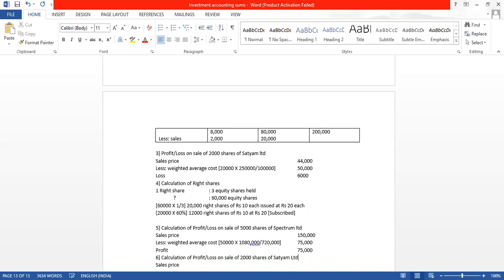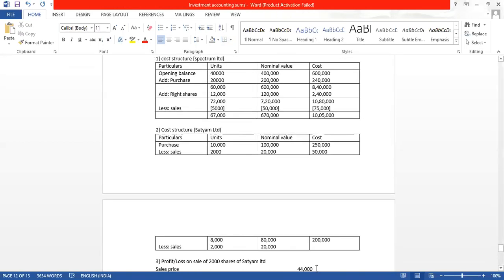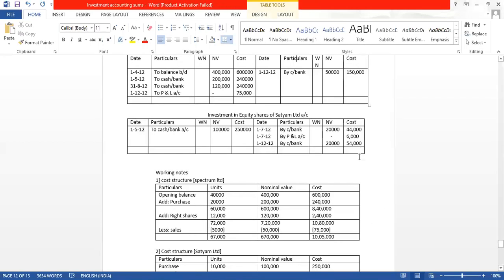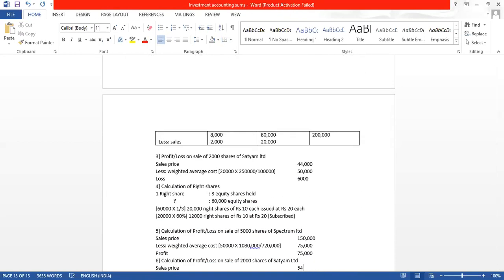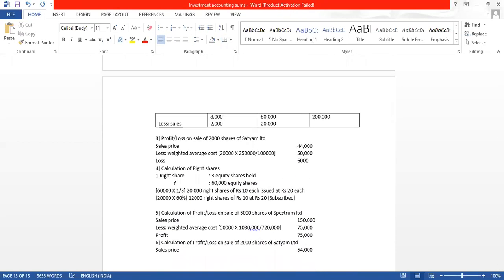For how much price have we sold? 54,000, less weighted average cost. Let us do a cross multiplication.